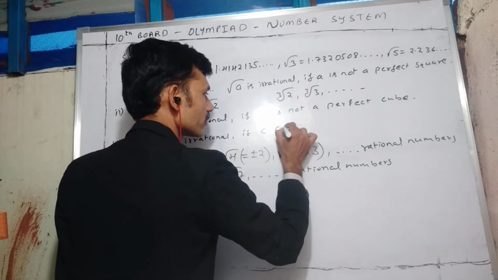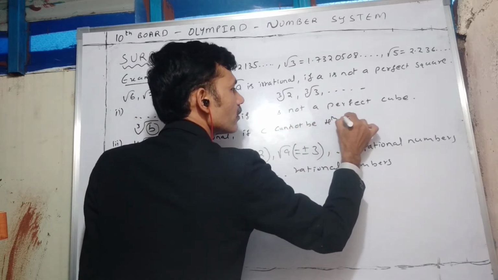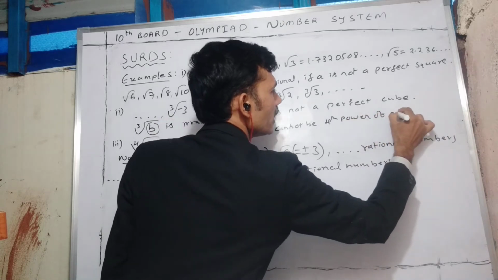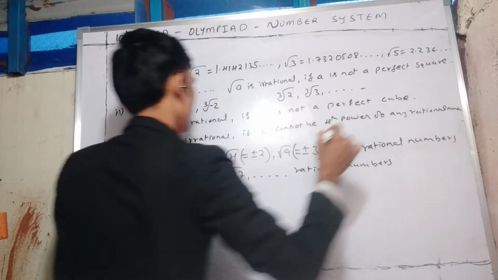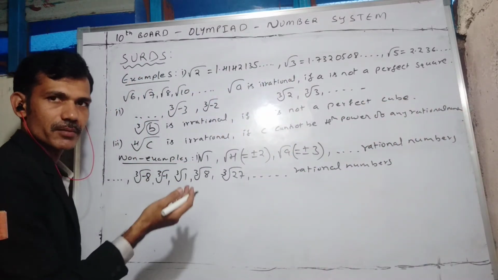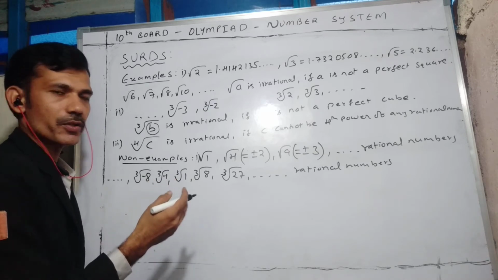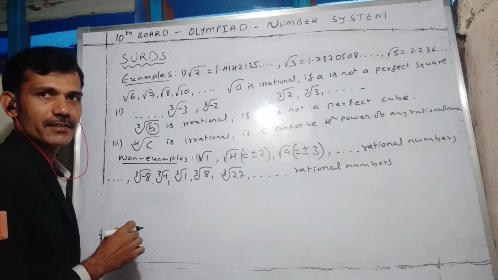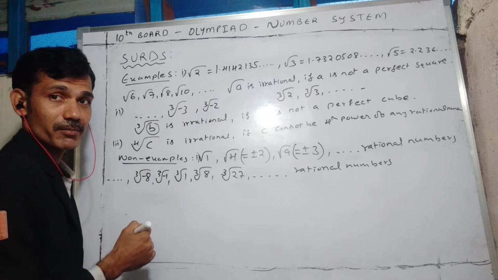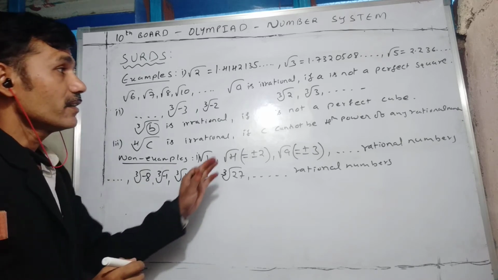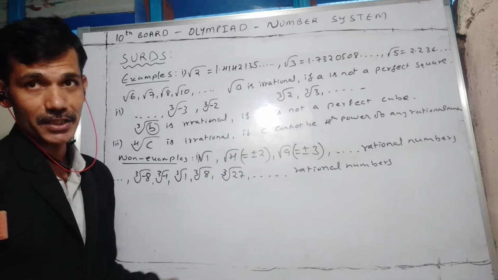C cannot be the fourth power of any rational number. If you are able to express it as the fourth power of some rational number like 16 or 625, 16 you can write as 2 power 4, and the fourth root will get cancelled. 625 you can write as 5 power 4, so again you will get a rational number. So C cannot be expressed as the fourth power of any rational number.